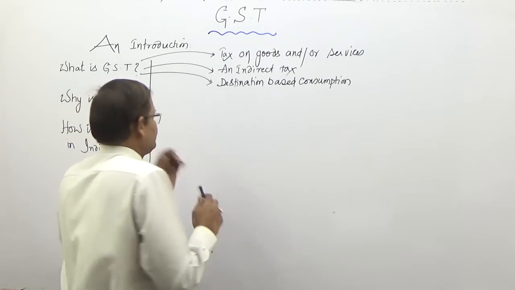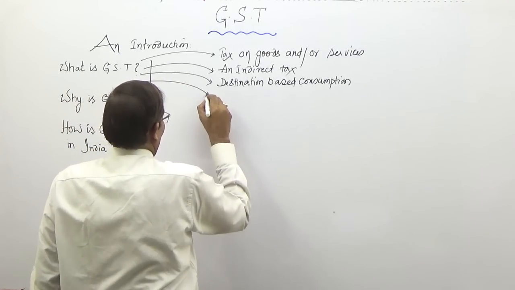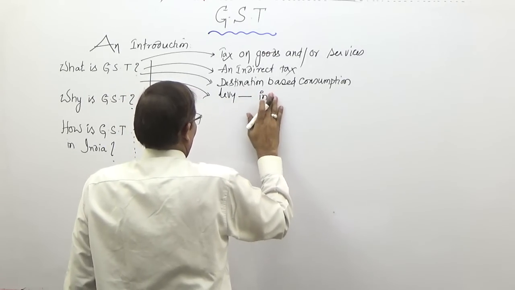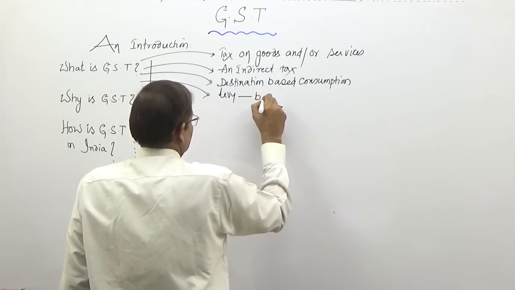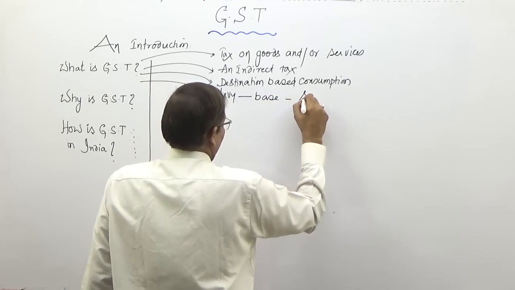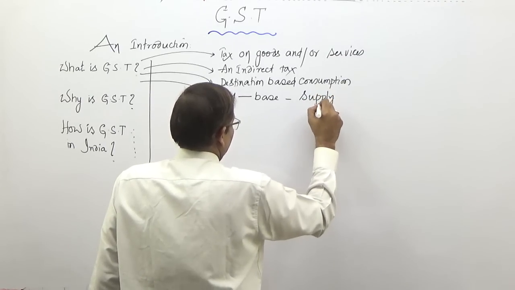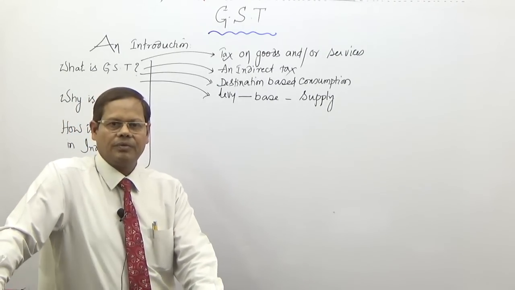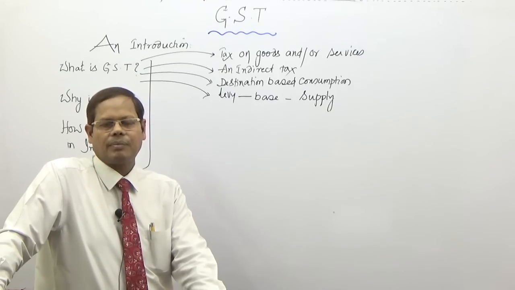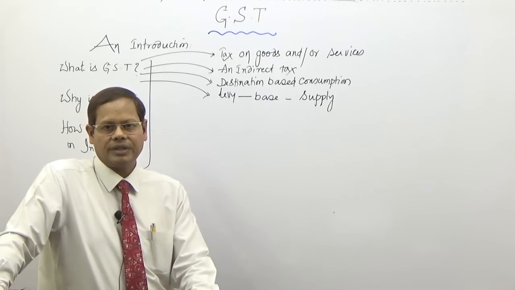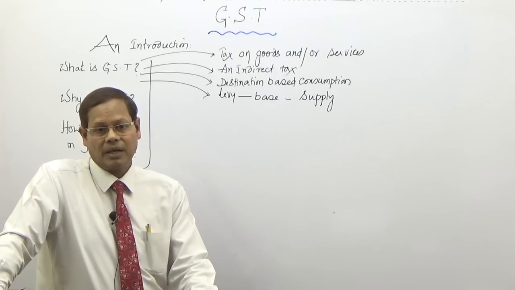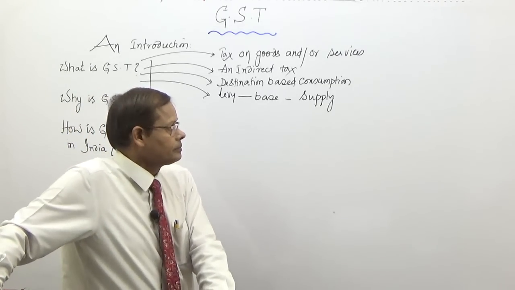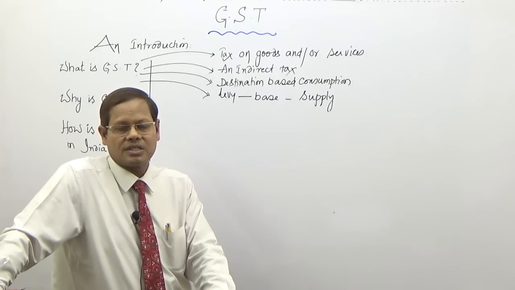And this is levied as an intrastate levy. Base is supply. Supply is the base on which this is a charging section. So, taxable event, you can say, now taxable event is a supply. When there is a supply of goods or when there is a supply of services or supply of both goods and services, in such a case you have to pay GST, goods and service tax.